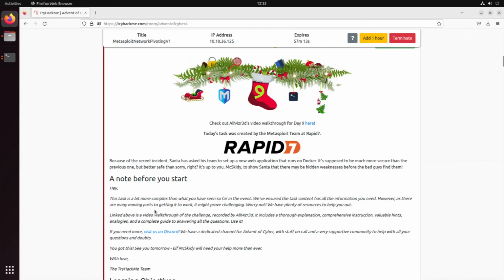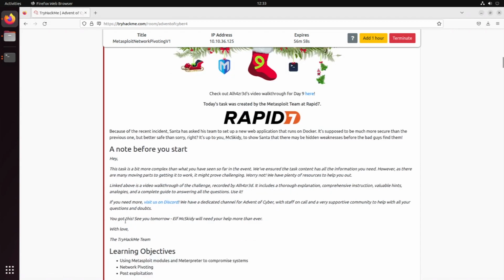However, as there are moving parts to getting it to work, it might prove challenging. So don't worry, there are plenty of resources to help you out. They also have a walkthrough linked below. And you can also visit Rapid7 and TryHackMe on Discord in order to get more info and help. So you've got this, see you tomorrow. Alpha X Kitty will need your help more than ever. With love, the TryHackMe team.